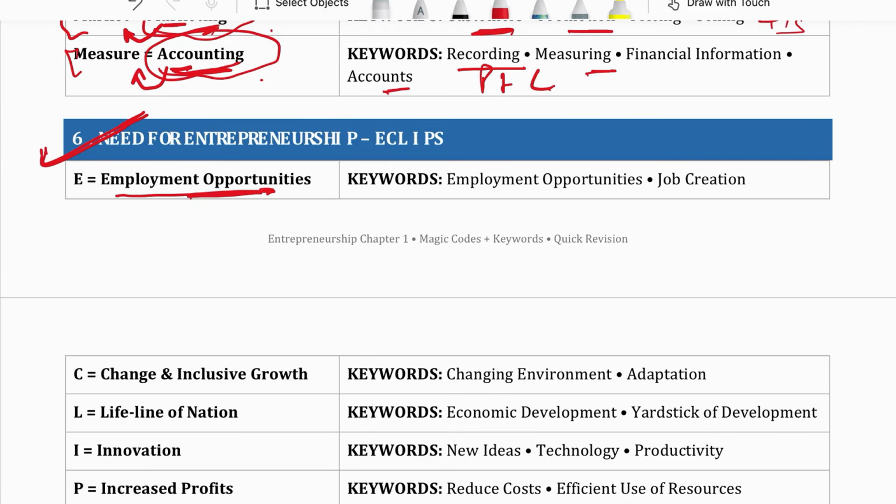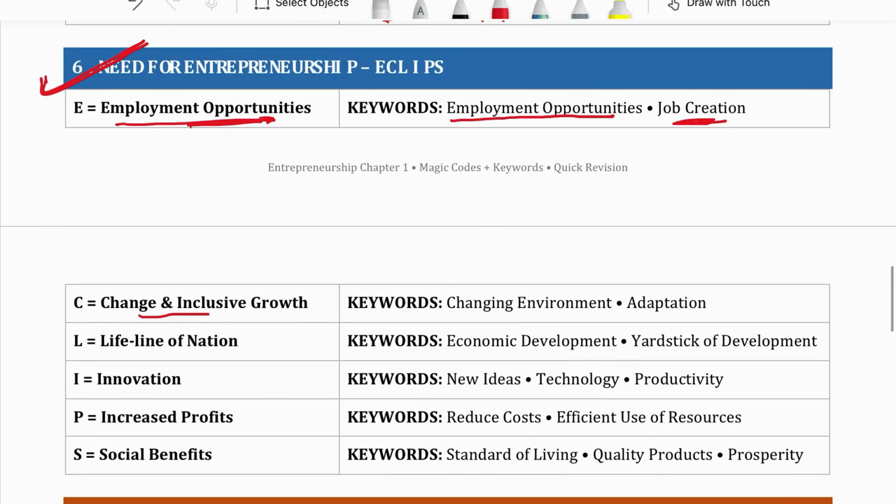First reason is employment opportunities. Entrepreneurship helps in creating employment opportunities and jobs. Next is change in inclusive growth. Inclusive growth means not only monetary benefits but overall growth of the economy. So entrepreneurship helps in changing the quality of life of the people and the environment. Lifeline of the nation: you see why China developed, because China's business sector is very strong. As I told you, the Modi government wants to make Indian business stronger, because they know it is the lifeline of the nation.